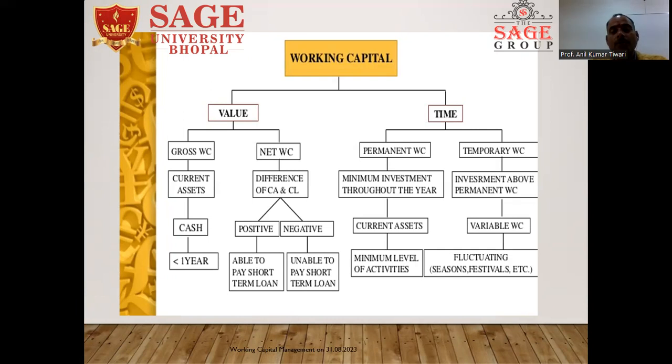Second, there is a different category of working capital. We can divide it on the basis of time. On the basis of time, there are two categories of working capital. The first is known as the permanent working capital, and the second is known as the temporary working capital. The permanent working capital means the minimum investment throughout the year which is required to perform your day-to-day activities, or the amount which is invested in assets at the minimum level of activities.